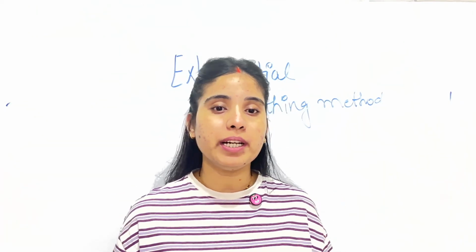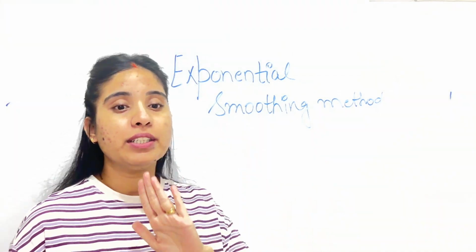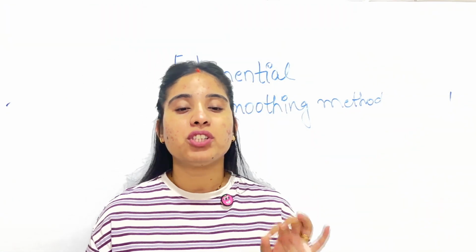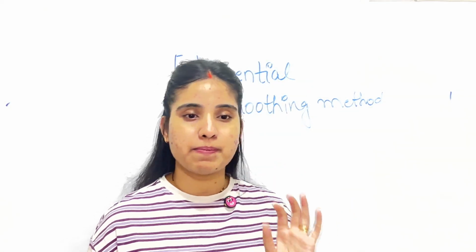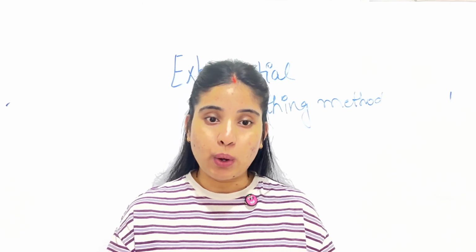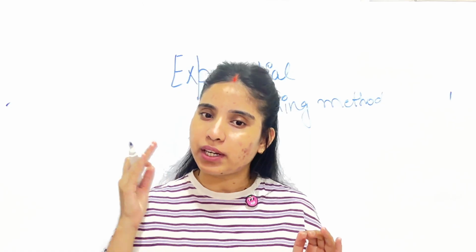I'm talking about the exponential smoothing method. Unlike a simple average that treats all weeks equally, ESM is a little smarter. It says that what happened last week matters more than what happened 6 weeks ago.